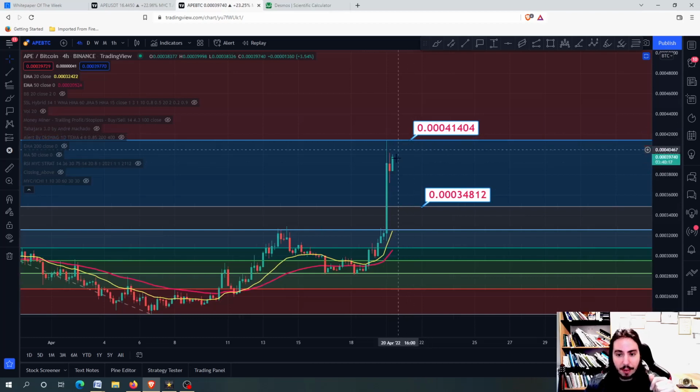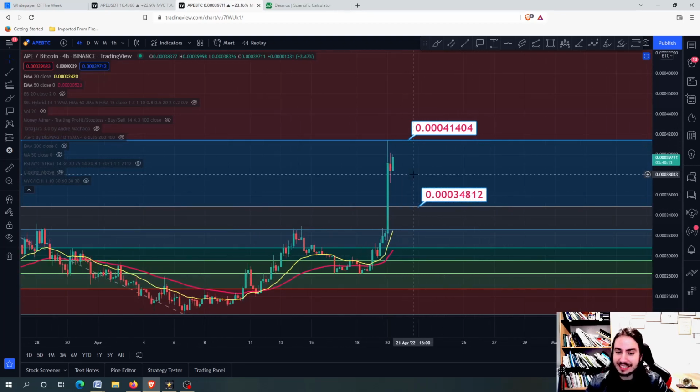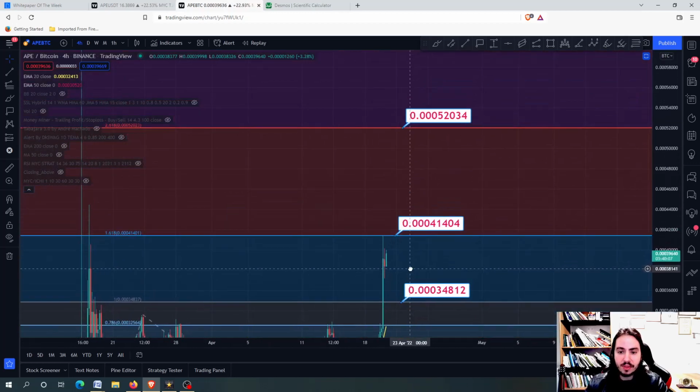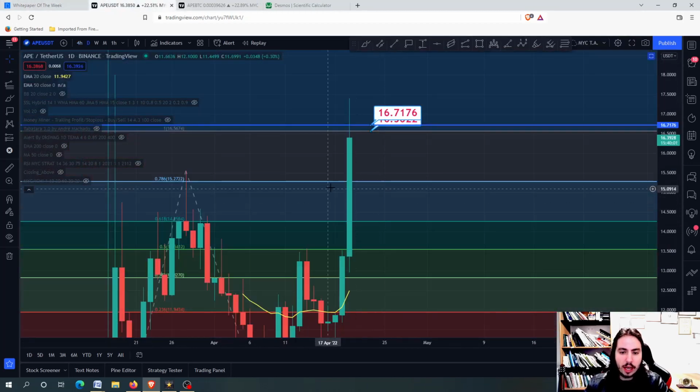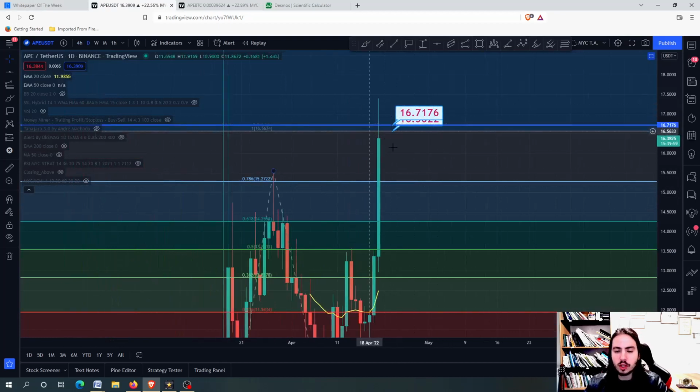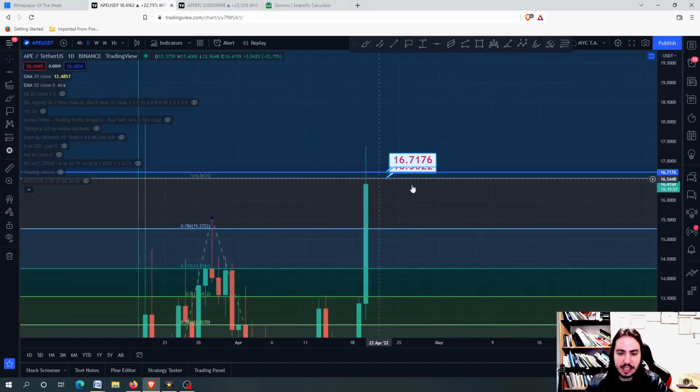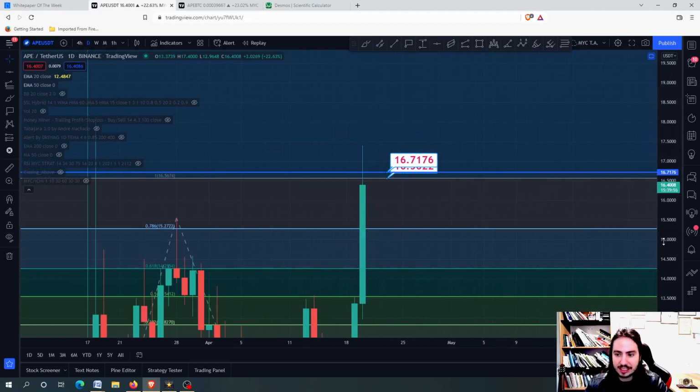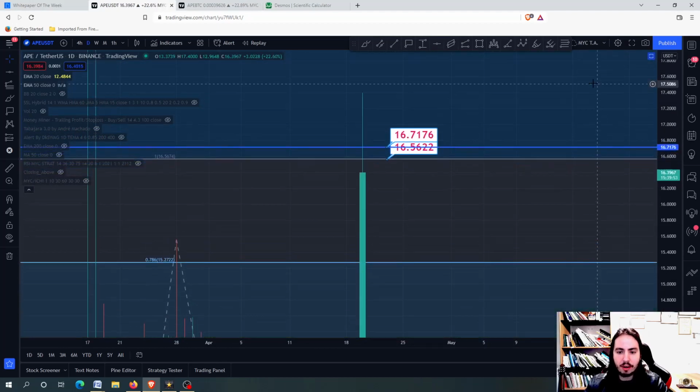We need to break above, else we are going back to 0.303481. Probably this is a very likely scenario if we do not close above this line, because if we close, then we can go to the next target. Let's go back to APECoin against USDT. In terms of USDT, this will be the closing above condition right here, where we have the 16.7 to 16.56.